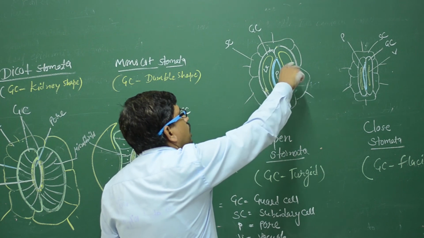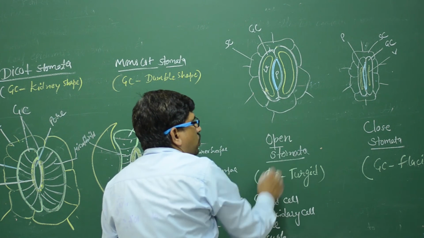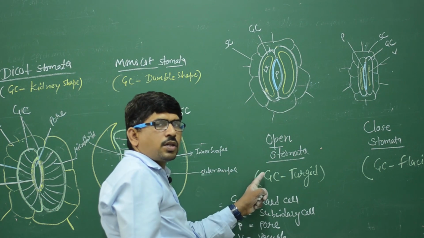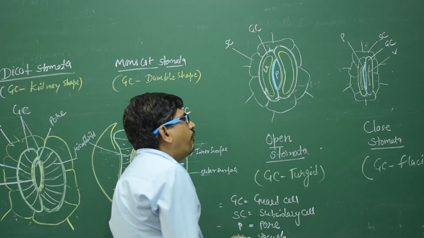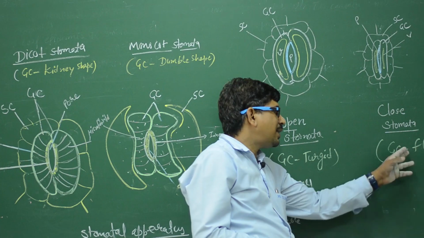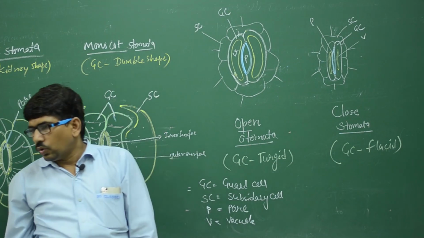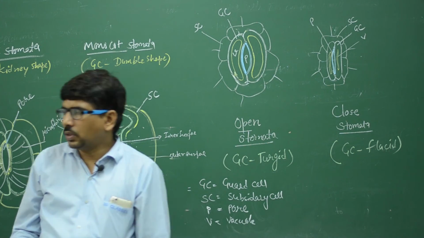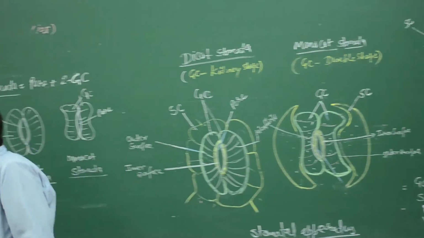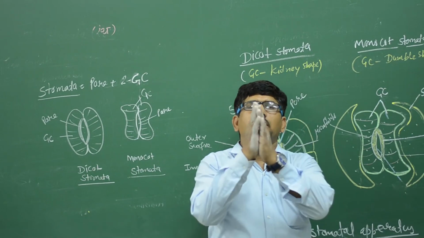Vacuole filled with water, then they swell up, and it is known as the open stomata. It means GC is turgid, that is known as the open stomata, and GC is flaccid. It means stomata is closed. So we explain the structure of the stomata like this.